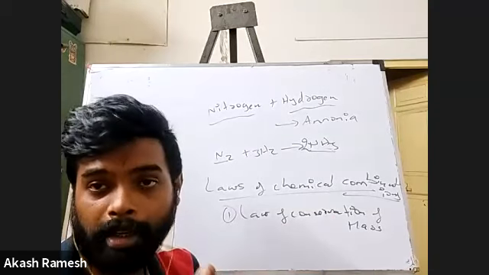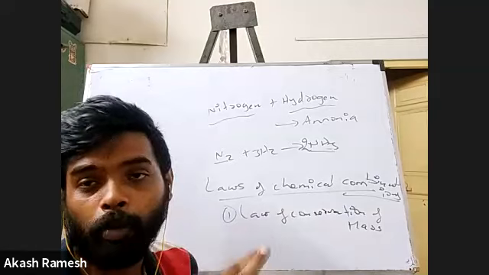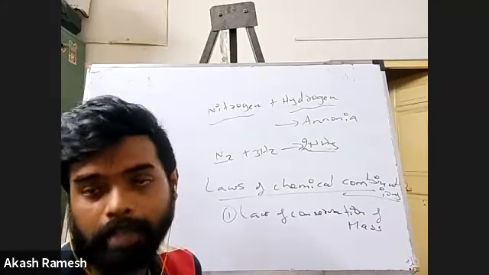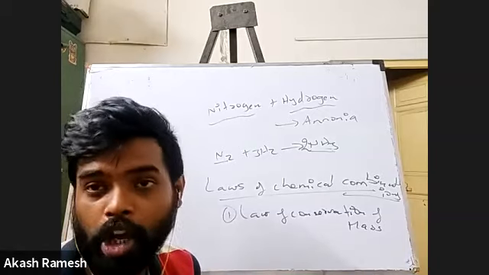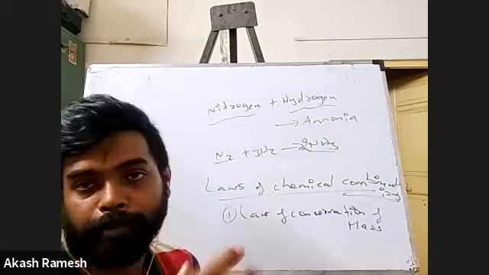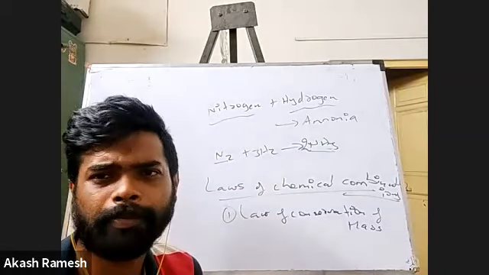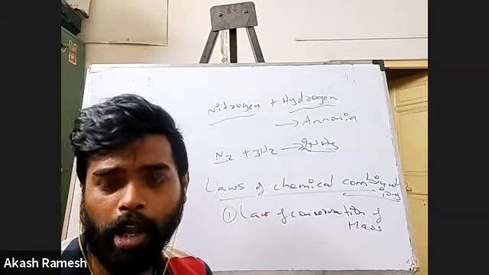Mass can neither be created nor be destroyed, but can be transformed from one form to another form. As simple as that. You cannot create mass, you cannot destroy mass. All you can do is transform it from one form to another. Now what kind of transformation are we talking about?